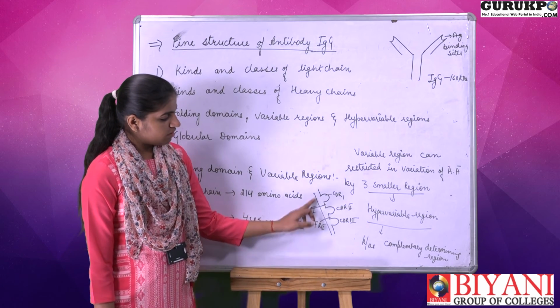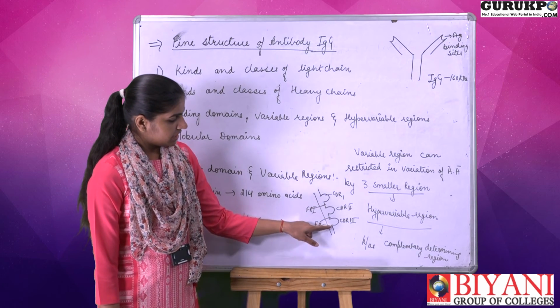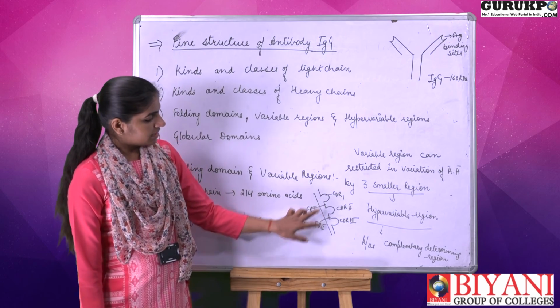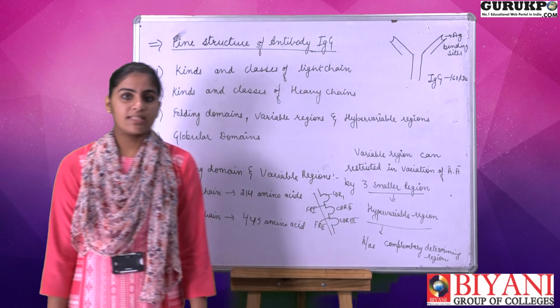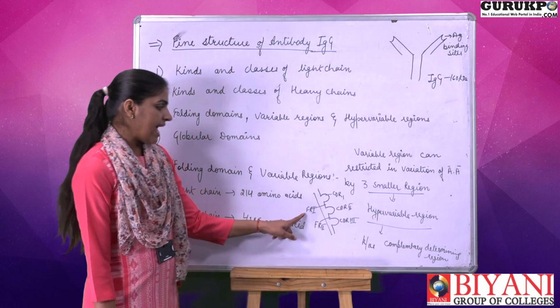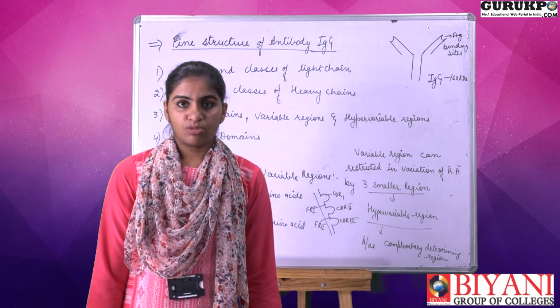When we see the structure of the variable region, the 3 complementary determining regions are separated by fragments known as the framework regions, denominated as FR1 and FR2. So this is all about the antibody structure.